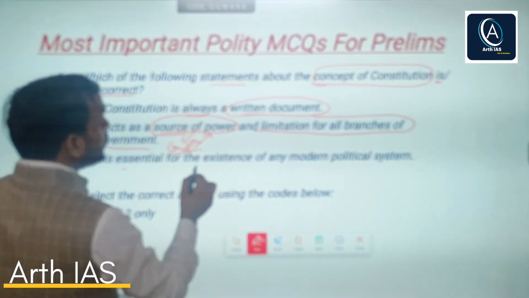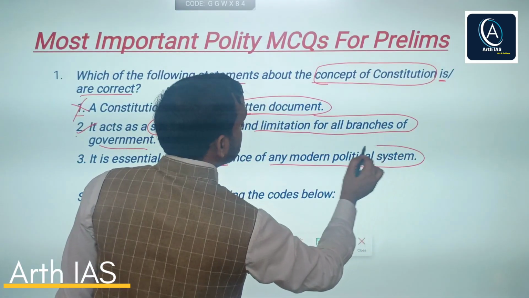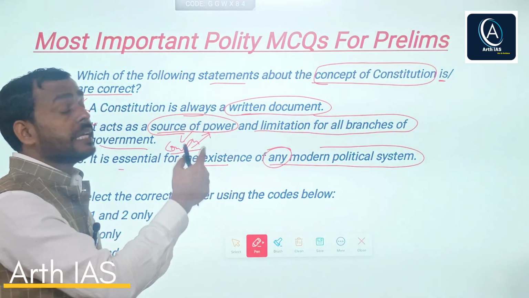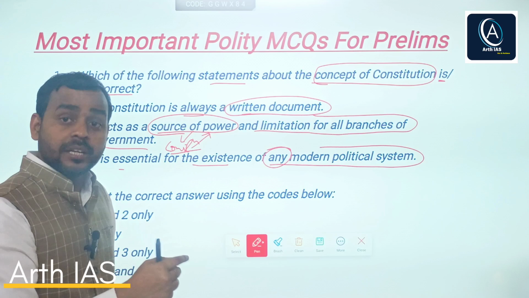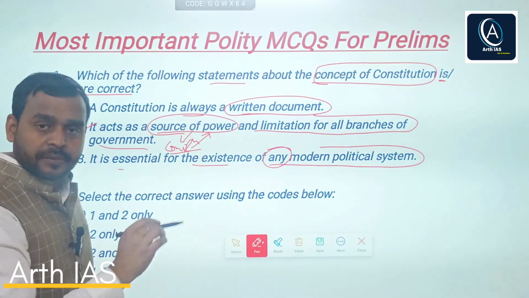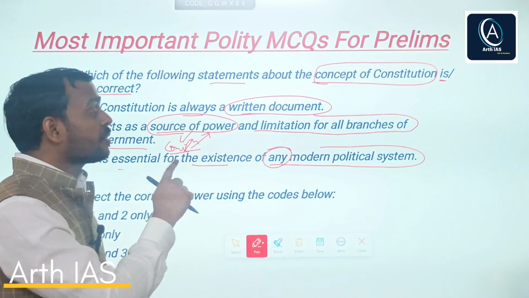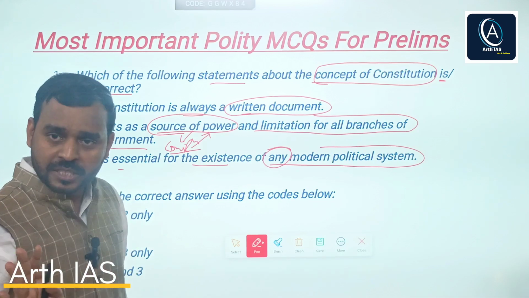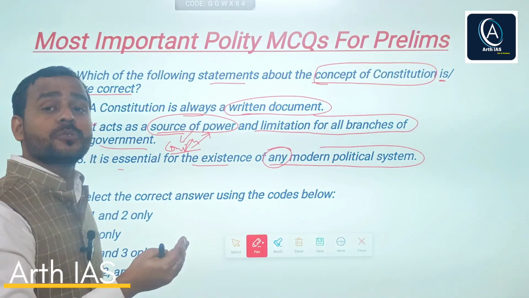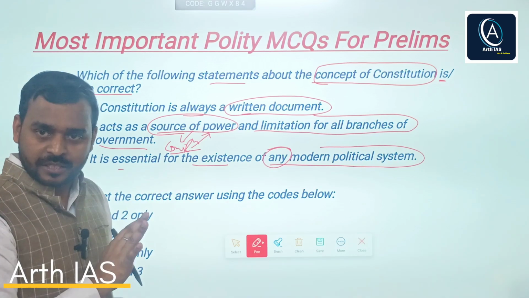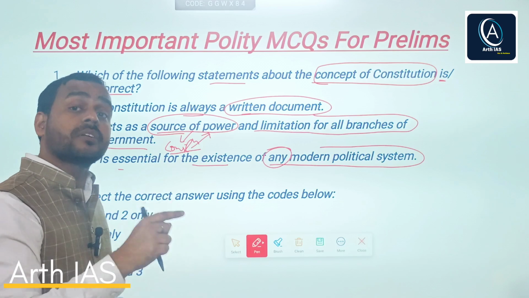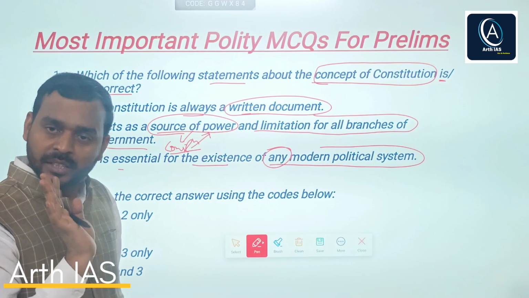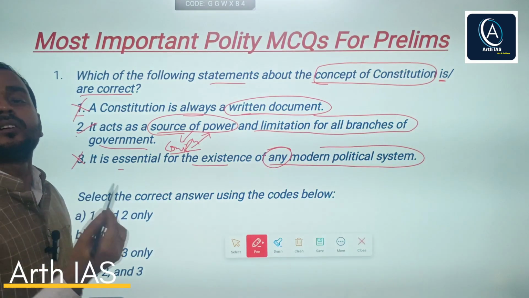The last statement says it is essential for the existence of any modern political system. Focus on the term any. Whenever you find such terms, any, all, none, be careful. Though a modern political system generally requires a constitution, it is not necessary. Constitutionalism can exist without a written constitution. In my lecture I discussed that constitutionalism can exist without a constitution. The best example is Britain. So this statement is also not correct.